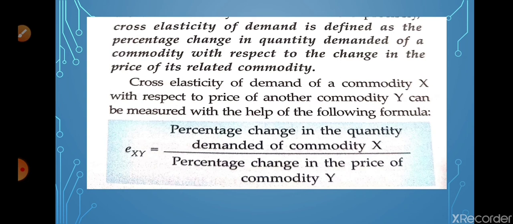But first we will go for the formula for calculating cross elasticity of demand. It is the percentage change in quantity demanded of commodity X upon the percentage change in price of commodity Y. It is the same as in price elasticity of demand, but what is changed here is the commodity. The first one is commodity X, the second one is commodity Y, and we are taking two commodities. There we had taken only one commodity. That is the only difference. Let us go through the formula.